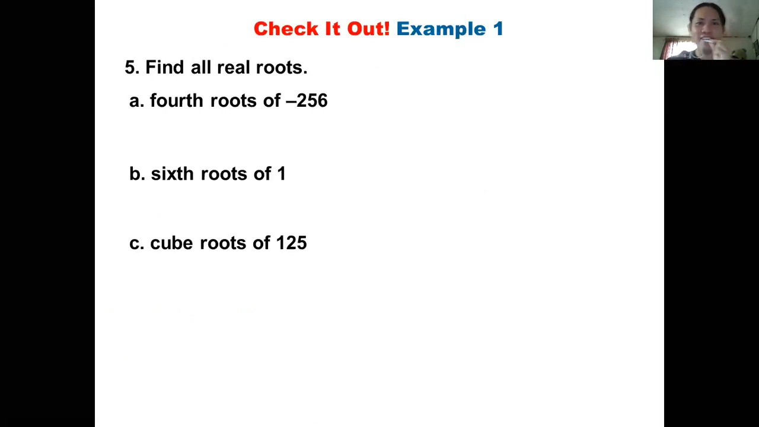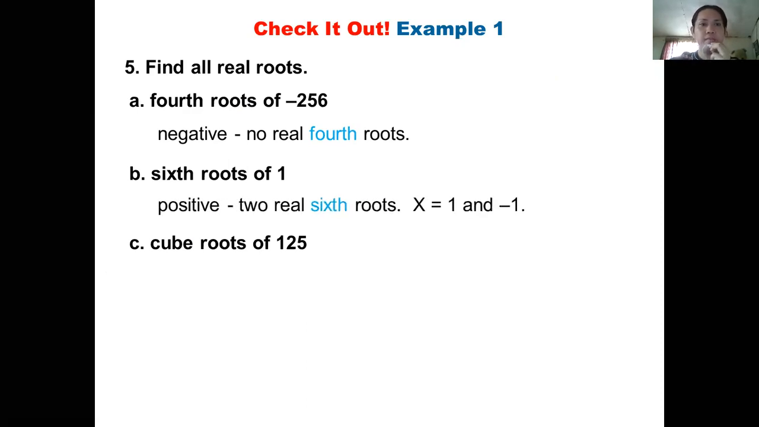Now let's check it out. For example number 1, we have to find all the real roots. For letter a, the fourth roots of negative 256. There is a negative radicand, so there are no real fourth roots. For letter b, the radicand is positive, so there are two real sixth roots: x is equal to 1 and x is equal to negative 1, the sixth roots of 1. For the cube roots of 125, we have a positive radicand and one real cube root, x is equal to 5.